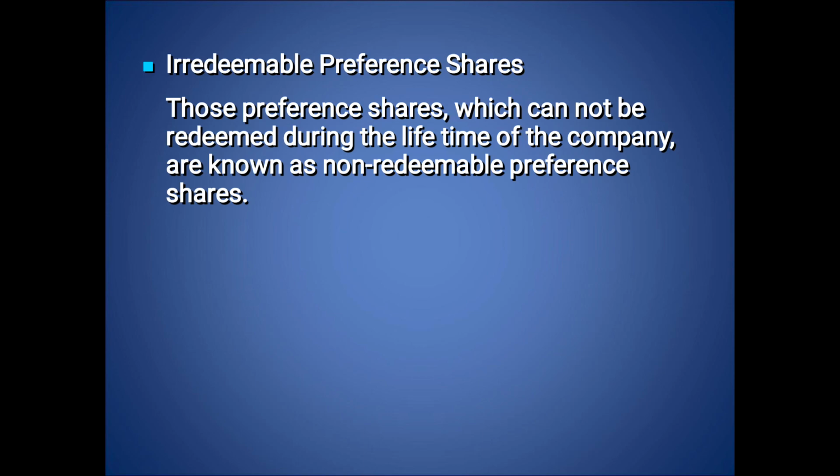Considering all these factors, they issue some quantity of equity shares and some quantity of preference shares, and they keep a balanced capital structure. Thus, equity and preference shares together contribute the share capital of the company.